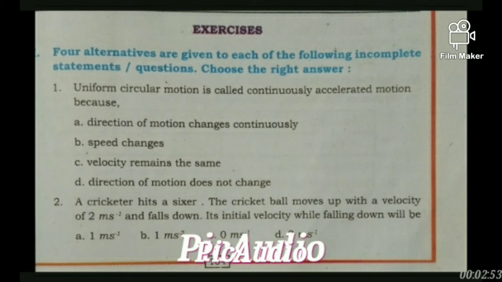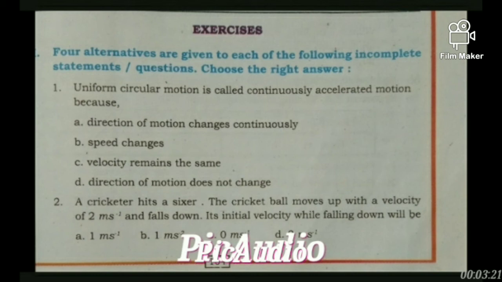After reaching the maximum height, the ball will start coming towards the ground. When the ball just falls down from its maximum height, what should be its velocity? At the highest point, its velocity will be 0. When the ball falls down, the velocity of the ball at the highest point is its initial velocity.